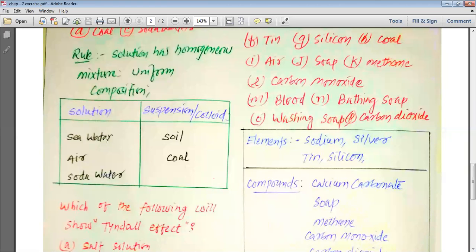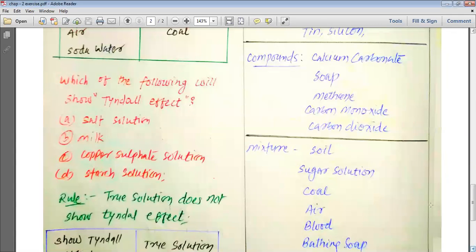So we can say that sea water is a solution, air is a solution, soda water is a solution, but soil is not a solution. It is a suspension or colloid, or it can be something else, and coal is also a mixture. So soil and coal are mixtures which have non-uniform composition, or are not homogeneous, whereas sea water, air and soda water are homogeneous mixtures, and that is why we call them solutions. Then, my dear students, we have the next question.